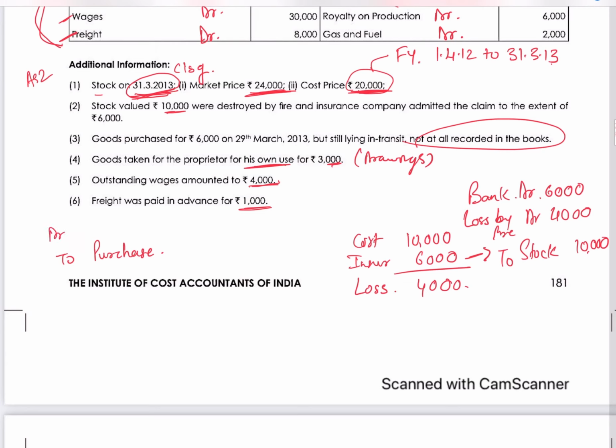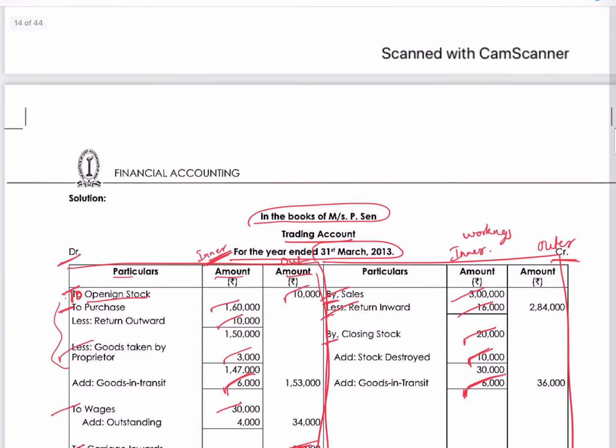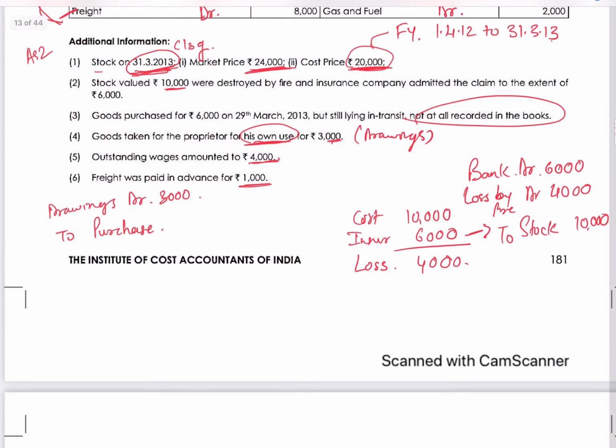And where will it go? It will go under something called drawings. Whenever the proprietor, meaning the owner, takes away something from the business, it will be shown as drawings. If he takes it for his own use, it is called drawings. So it is 3,000 drawings to purchases. So I will reduce, less 3,000, and the second impact will be in the balance sheet, which will show drawings as less from capital 3,000, which we can't see here right now.